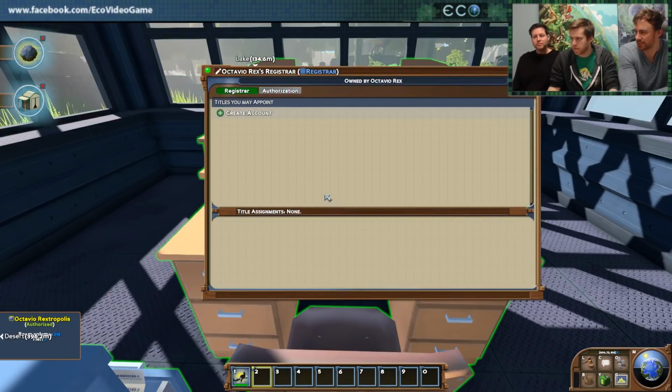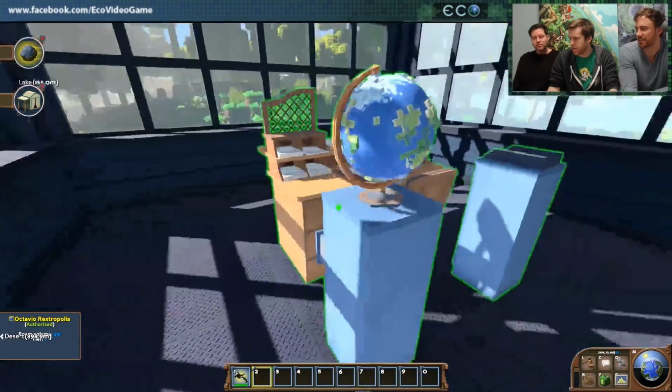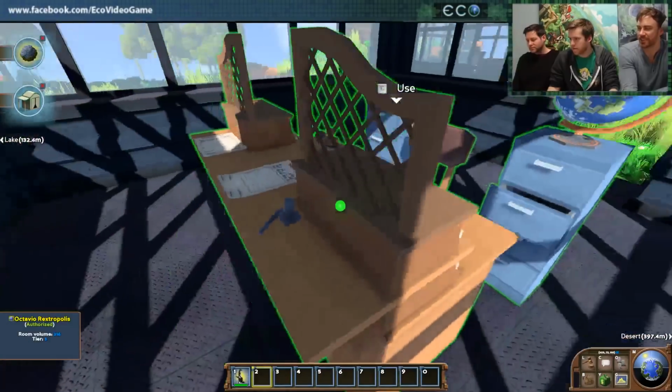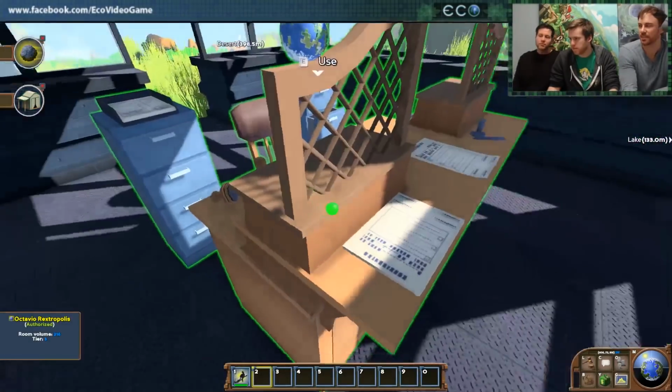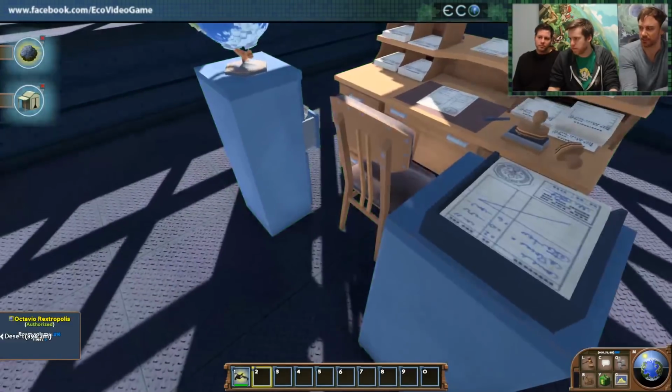All right, so here's a registrar, and it's a pretty sweet looking object. Do a full tour first. Yeah, like the little globe we got in there. So the idea with this is it introduces the idea of titles into the game. So a title is kind of like a permission system.